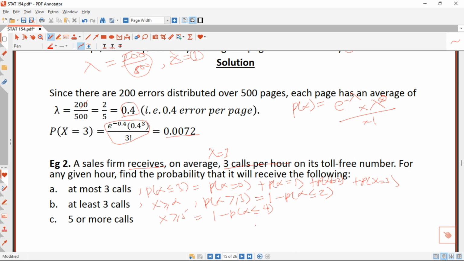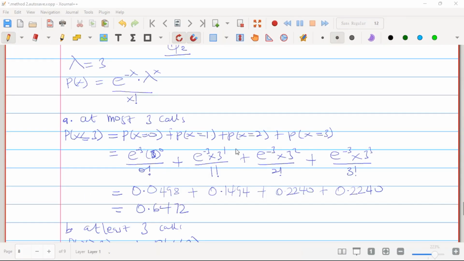But for this one, I would like us to visit our worksheet so that we can solve the question from there. So let's visit the worksheet. This is our question 2, and part A is at most 3 calls. So it will be the probability that x is less than or equal to 3, which equals the probability that x is equal to 0 plus the probability that x is equal to 1 plus the probability that x is equal to 2 plus the probability that x is equal to 3.